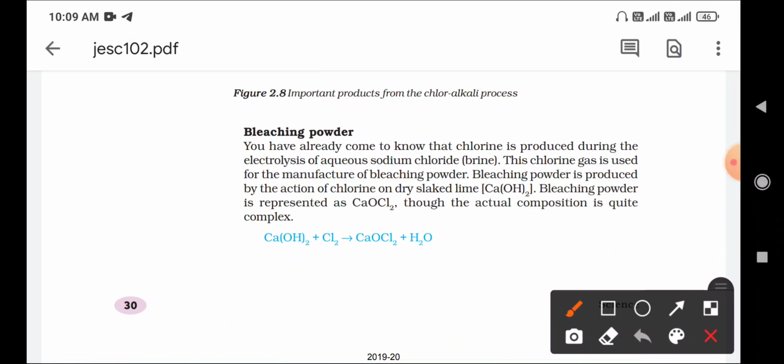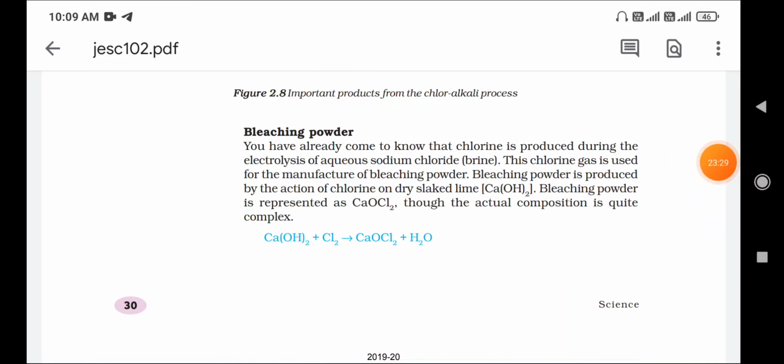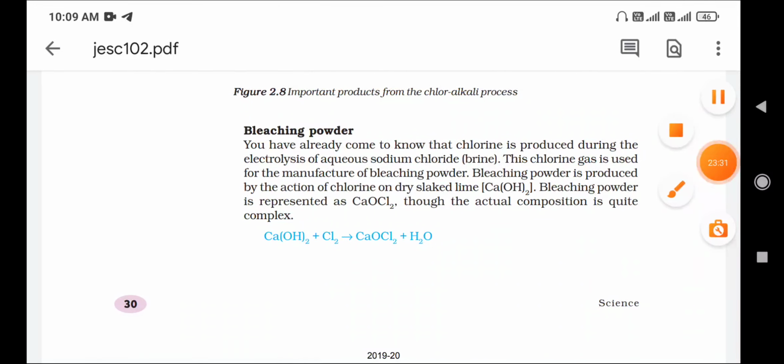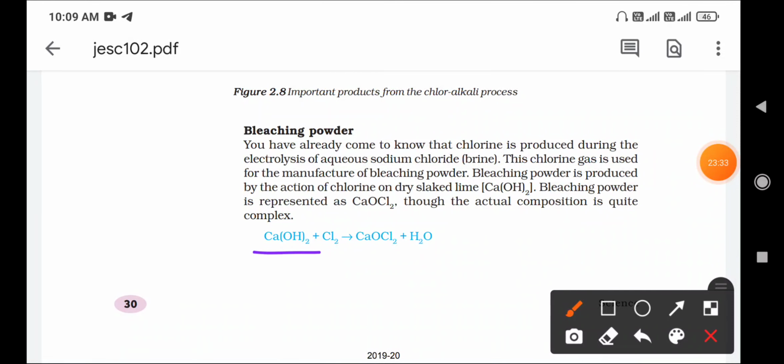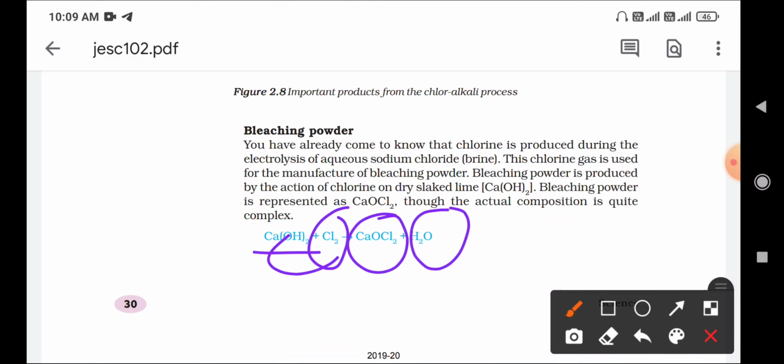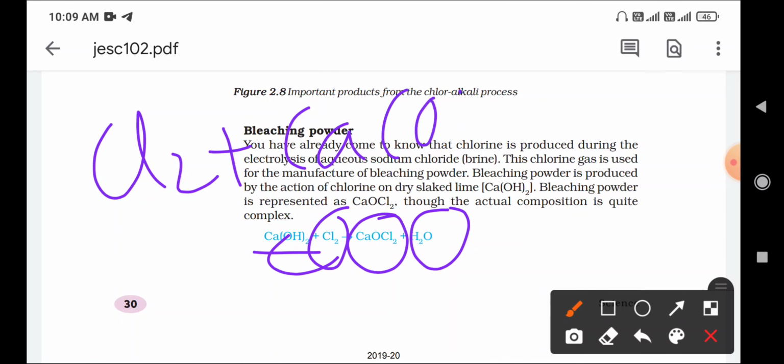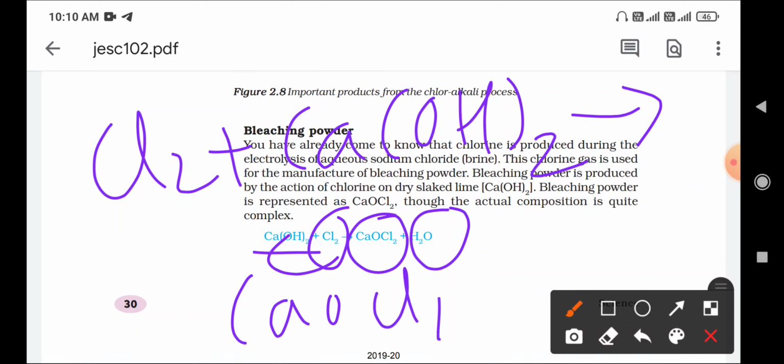Calcium hydroxide is the dry slaked lime, and chlorine gas is passing through it, and it will produce bleaching powder and water. Ca(OH)2 plus Cl2 gives CaOCl2 plus H2O.